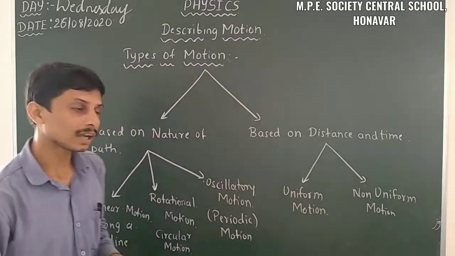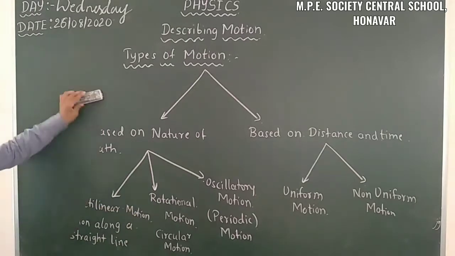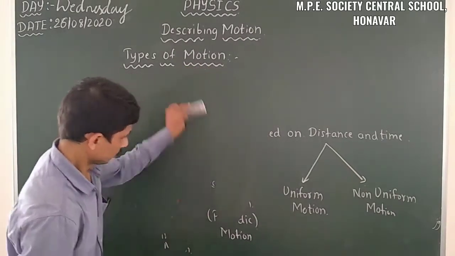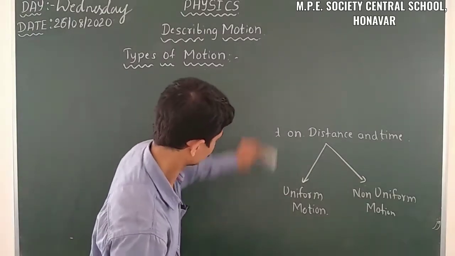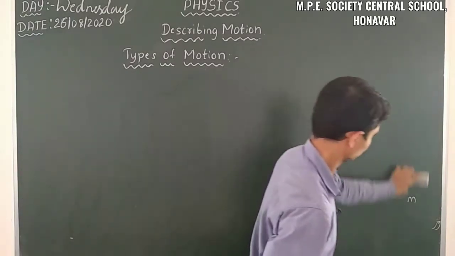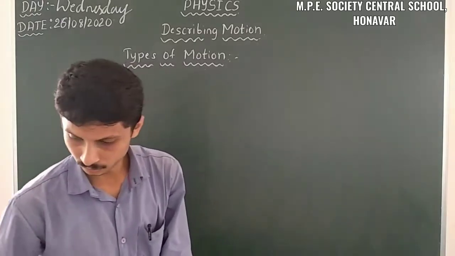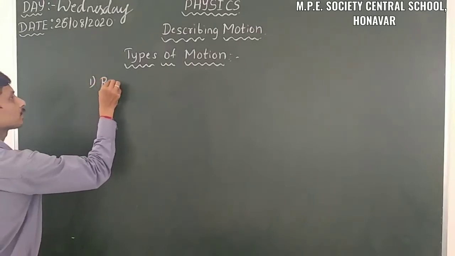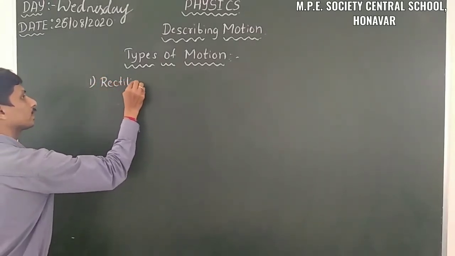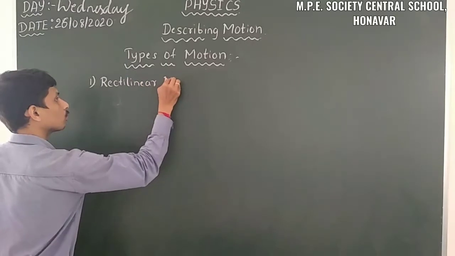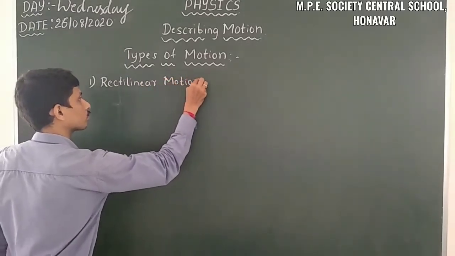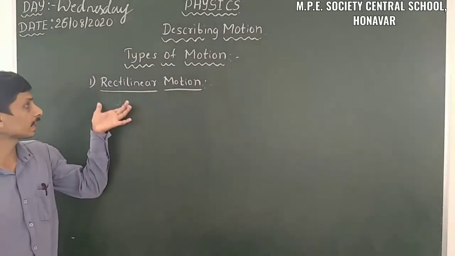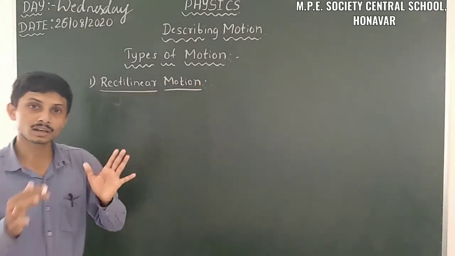Firstly I will take rectilinear motion. Just observe the word rectilinear. The word linear you already know.